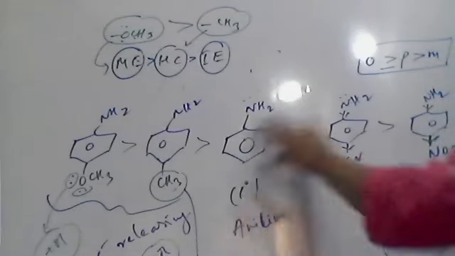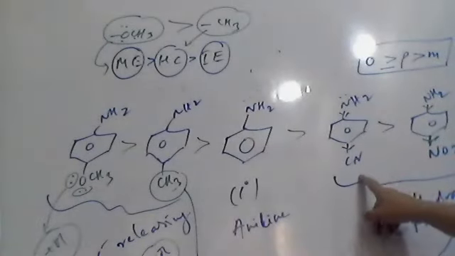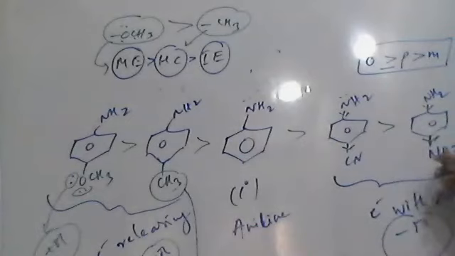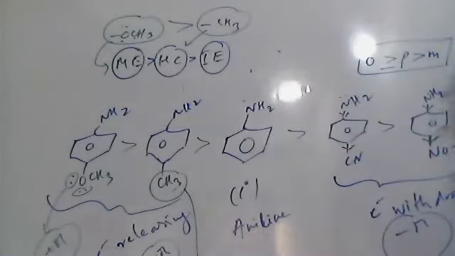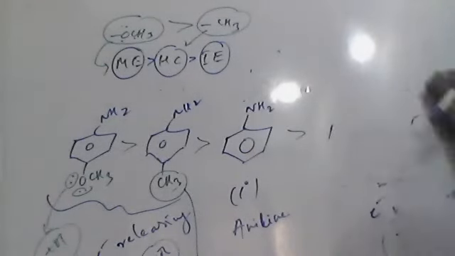Then unsubstituted aniline. The next is paracyano aniline. Then the least basic is paranitro aniline. And next we'll see some other examples.